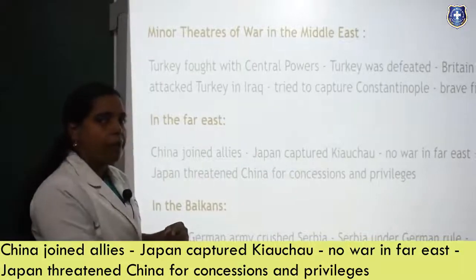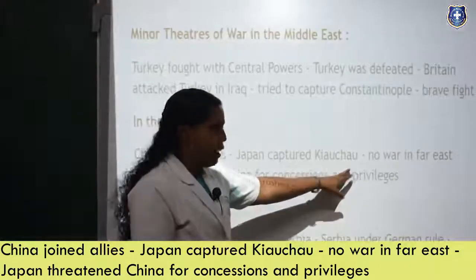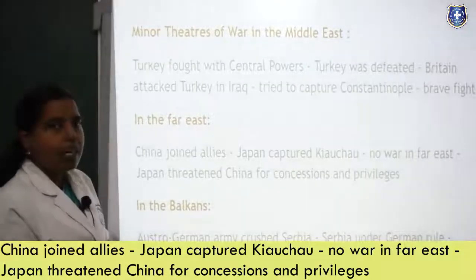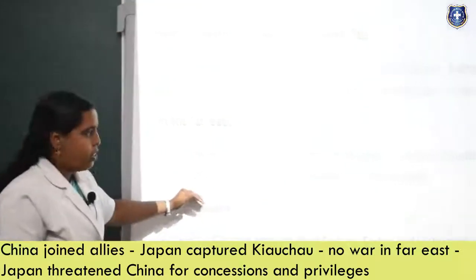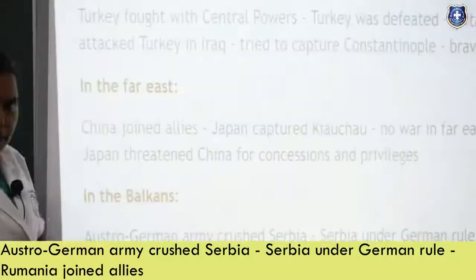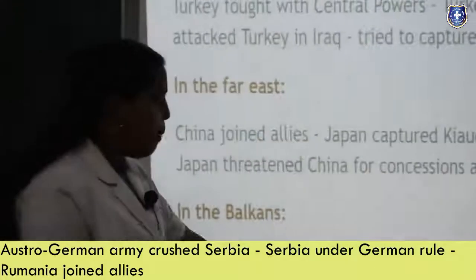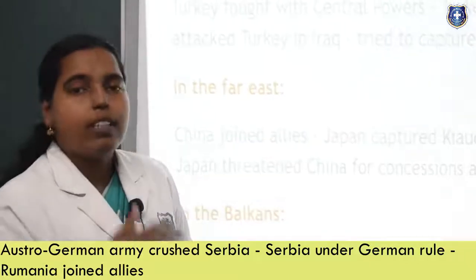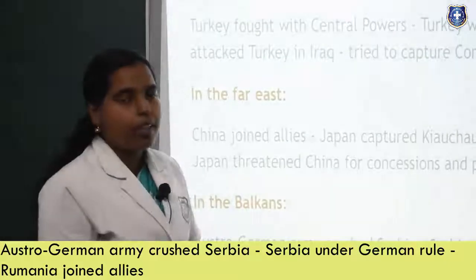China wanted to join with Japan because it always wanted to have a powerful partner. But Japan is not doing that. Japan is attacking it. No war in the Far East. Japan threatened China for concessions, and that way Japan was gaining the situation at that time. The next one, in the Balkans, the Austro-German army crushed Serbia. Serbia was under German rule, under the control of Germany. But Romania is newly joining the allies group.